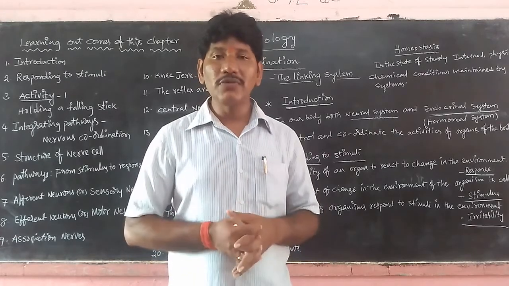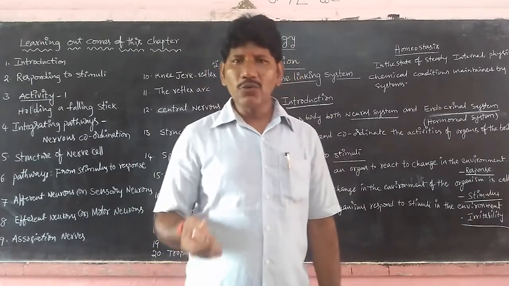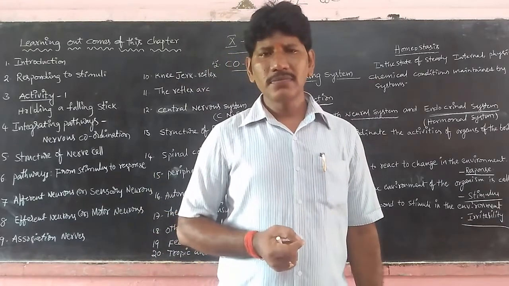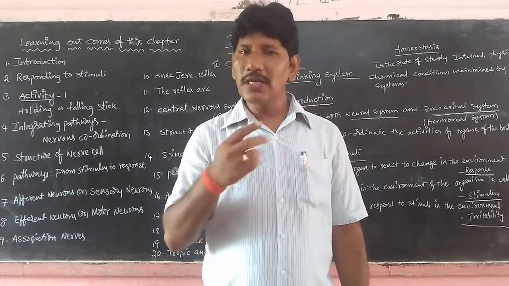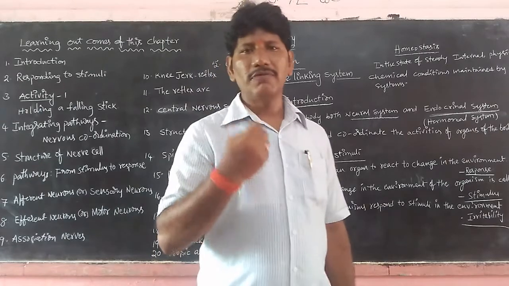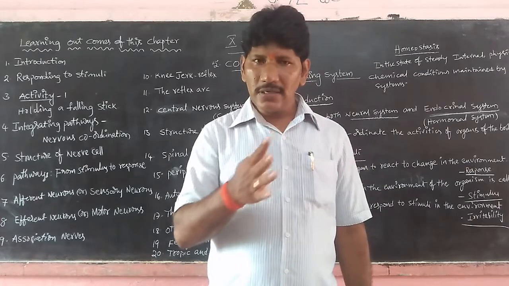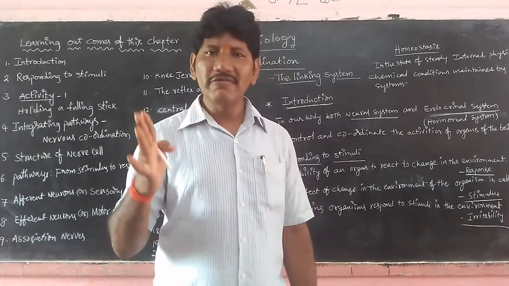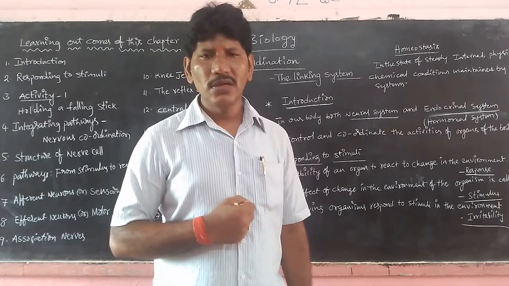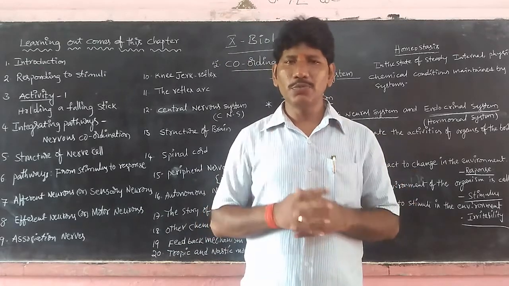What other systems are involved in this coordination? Yes. Of course, for example, while we are walking, not only the skeletal system or muscular system supports this activity. Apart from that, the digestive system provides the energy. The respiratory system releases the energy from these food materials by the oxidation of glucose. And the circulatory system transports these materials to each and every cell. And the hormonal system, enzymatic system. So the nervous system, all the systems are involved in a well balanced position.